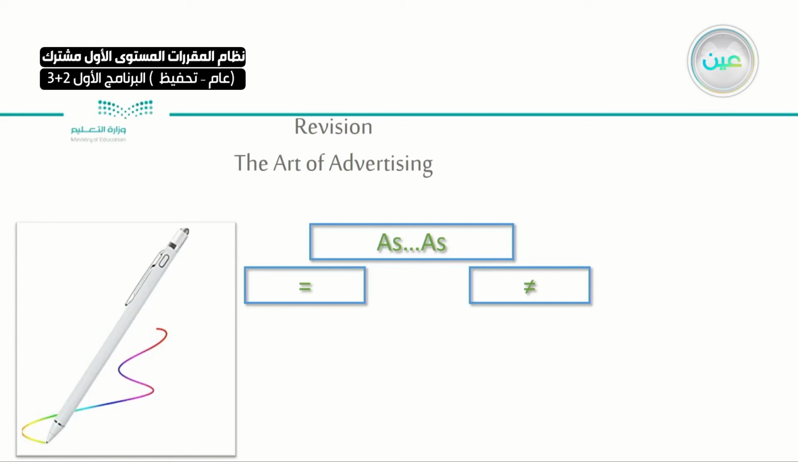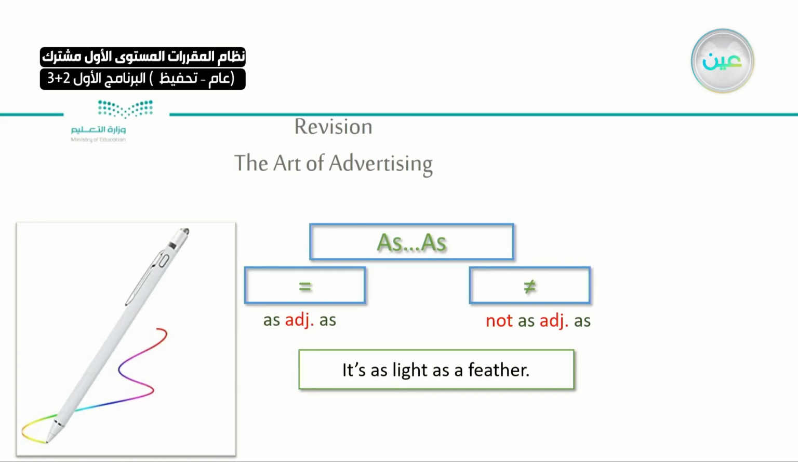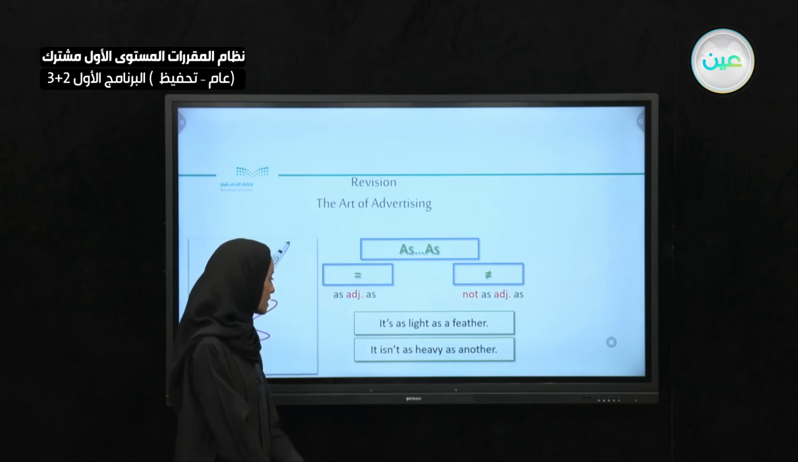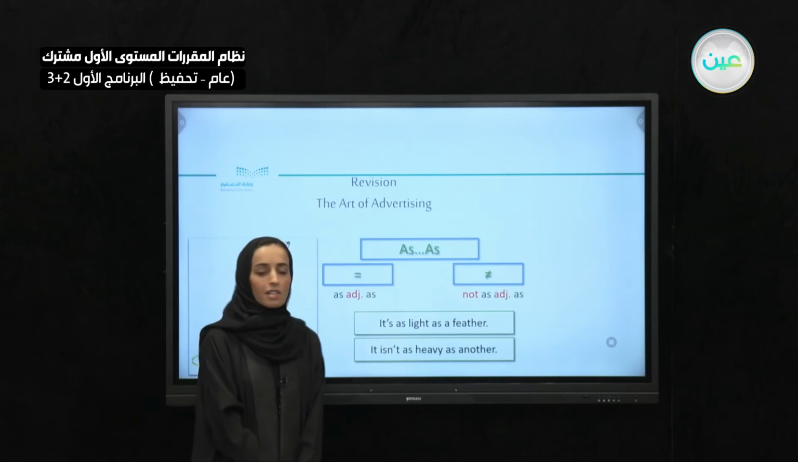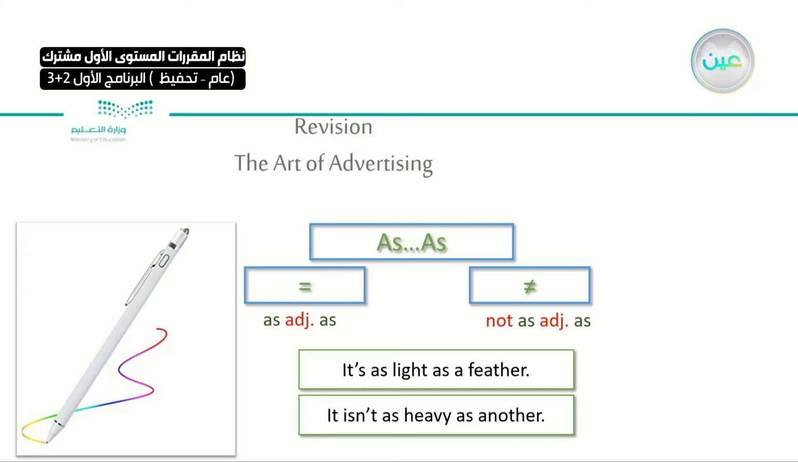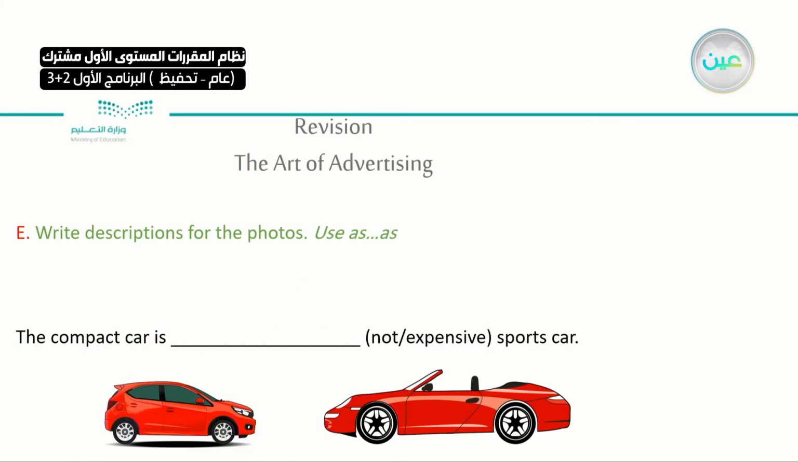What about the as and as? If we are describing them, we will use as with adjective. So it is as light as a feather. Compare them together. As light, equally light as a feather. And it isn't as heavy as any other. What did we use in here? We used as, and this is the adjective without any addition: as light, as big, as attractive. And if it is not, you will say not as big as, not as attractive as, regardless of long or short adjective, just add the adjective.